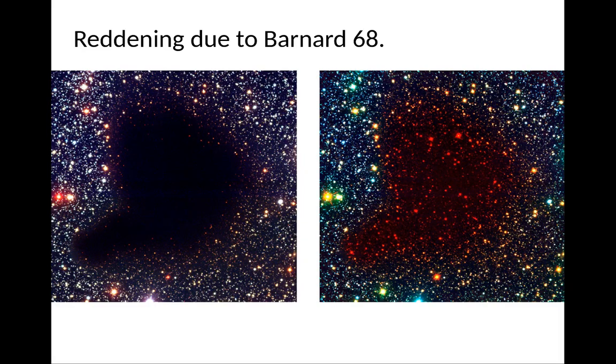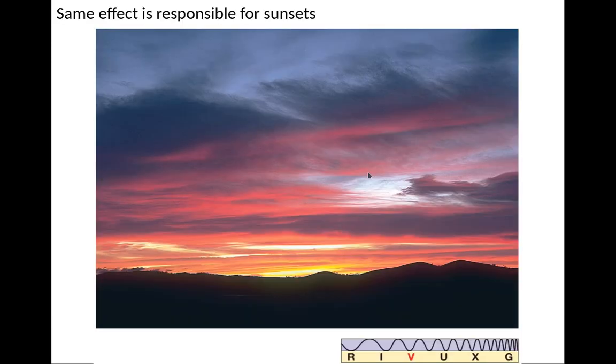This is reddening due to Barnard 68. You can see that at the edge of the cloud, as you go deeper and deeper, the stars go from white to redder and redder, kind of like sunsets. In the deepest part, the dust is thick enough that it scatters or absorbs all the light, and you can't see anything. If you look in the infrared, which is a much longer wavelength, the dust doesn't scatter as easily. You see all the stars right through it, though you still see some reddening as a result.